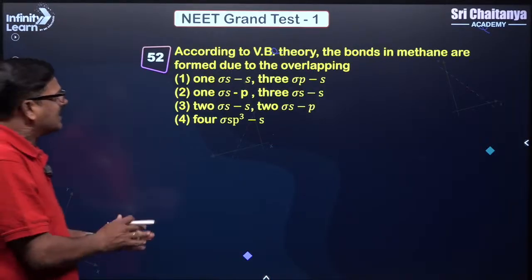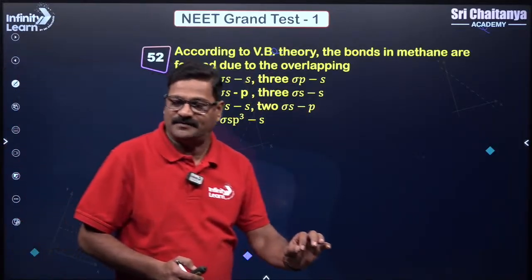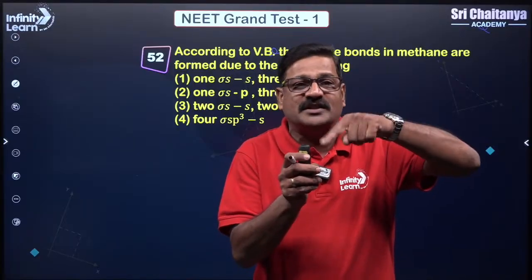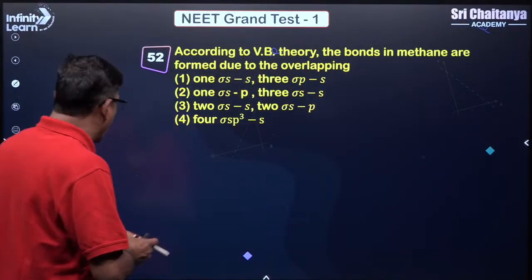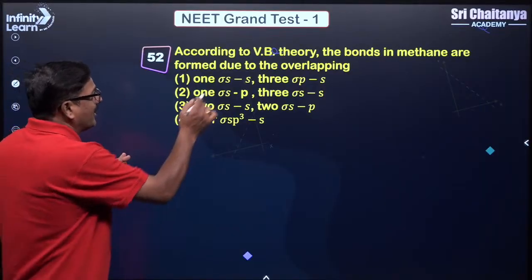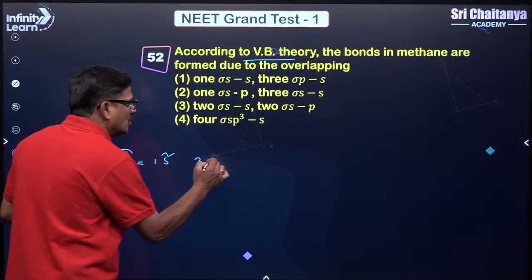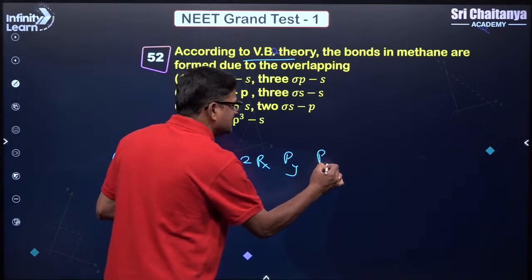And according to valence bond theory, the bonds in methane are formed due to the overlapping of the sp3 hybrid orbitals with the s orbitals of hydrogen. That is according to hybridisation. But here in valence bond theory, carbon's electronic configuration is 1s2, 2s2, 2px, py and pz.